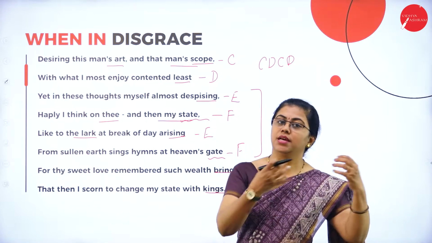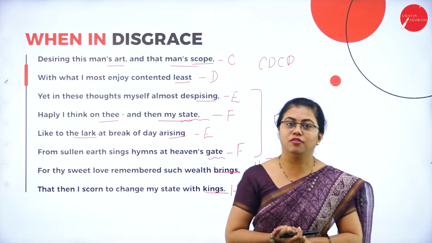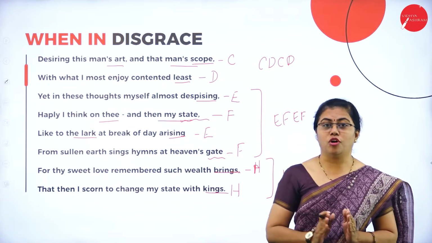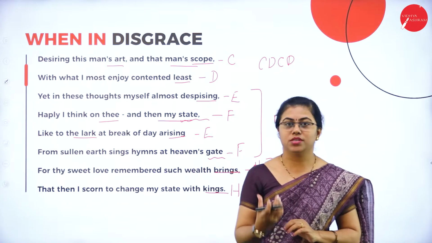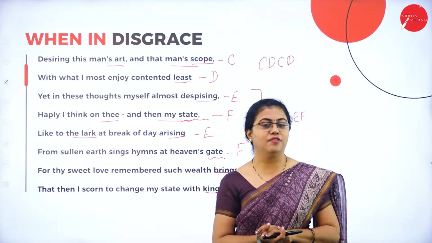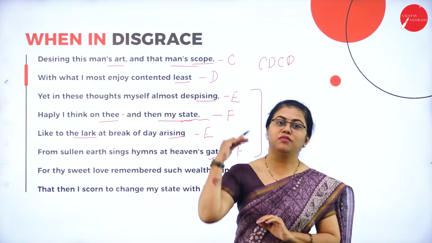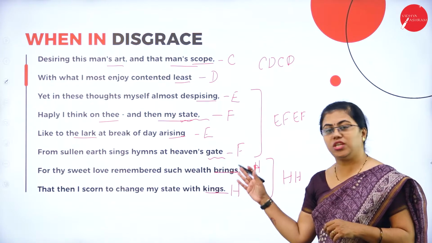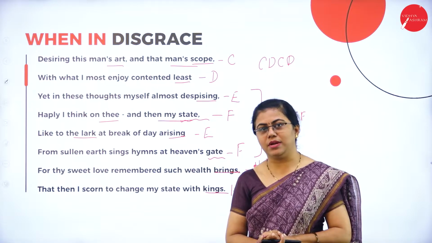So he is comparing the previous situation when the love had come to his life. That love which you brought to my life, he compares to the richness of kings. That means when that lady was there in his life, when he had that love of his life, that time he was as rich as kings. Means he was not equal to anybody, he was much elevated, he says. So such is the power of love. When she brought love to his life, he was no way comparable to anybody else on earth, he says.